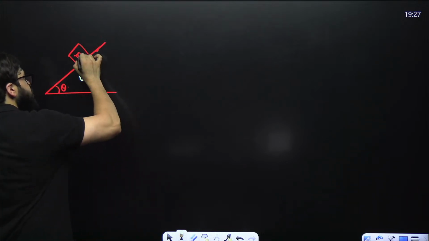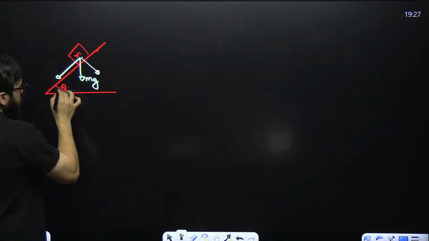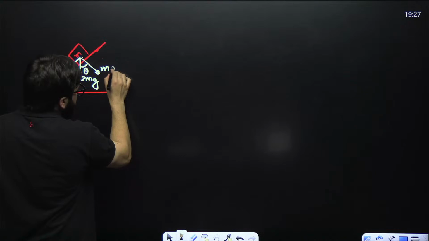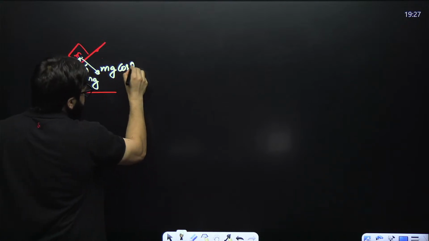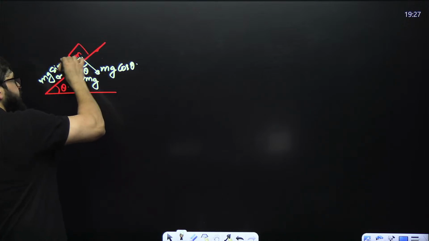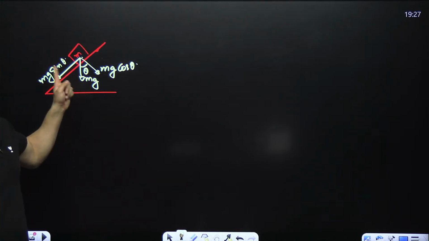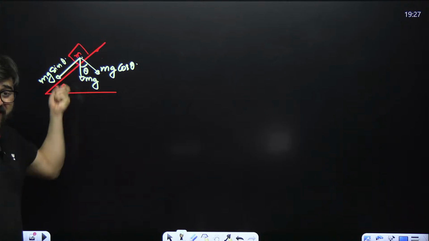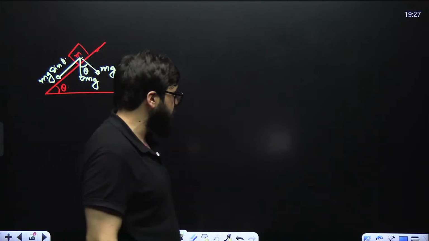First will be this and second will be this. If this is theta, this is also theta. So this component will be mg cos theta, and this component will be mg sine theta. But the actual weight, the actual mg, will be in the downward direction. Keep that in your mind.